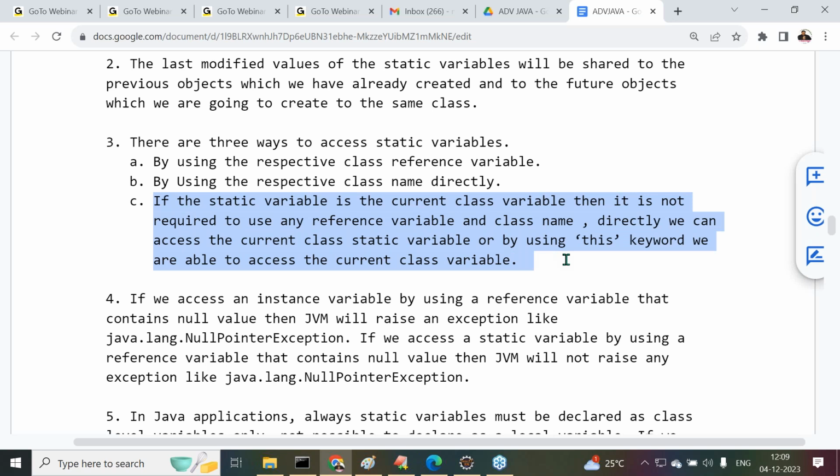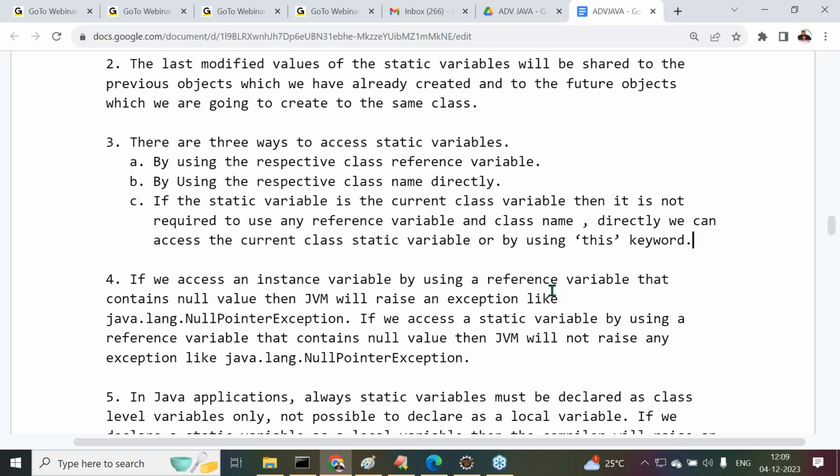Directly we can access the current class static variables, or by using the this keyword, if the variable is a current class static variable.